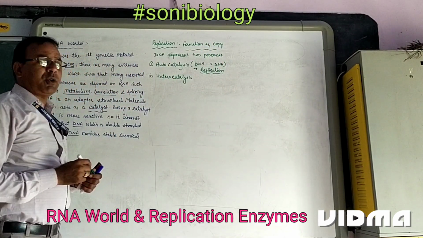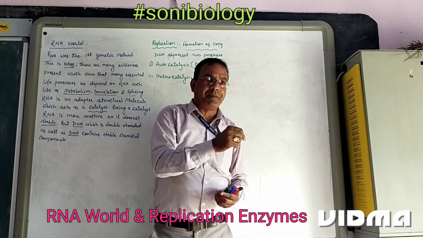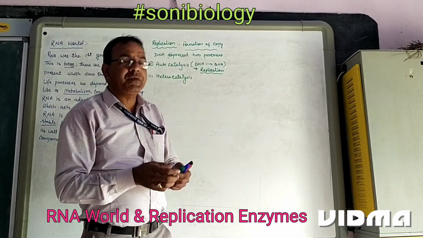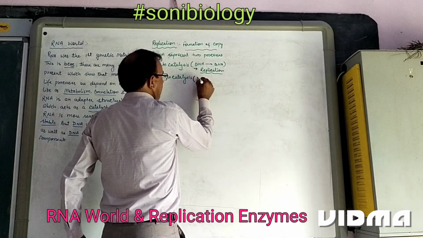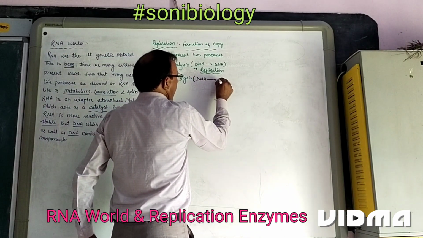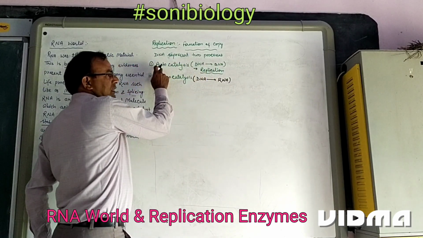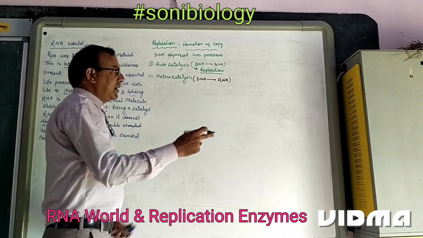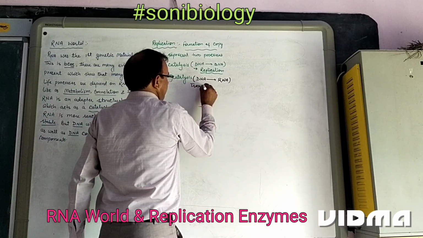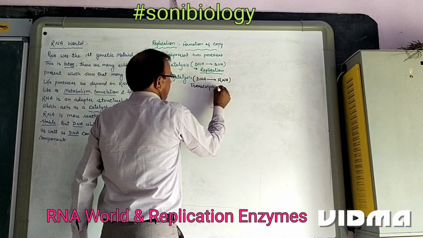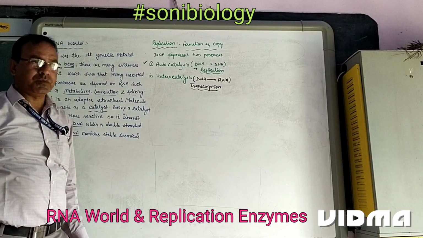And the second one is heterocatalysis. Heterocatalysis means DNA produces RNA, DNA changes into RNA. The process in which DNA changes into RNA is known as transcription. In autocatalysis, DNA to DNA, the same, so it is known as autocatalysis. Hetero means other, DNA changes into RNA. This process is also known as transcription. We will discuss this process in a later part. Firstly, we will discuss replication.